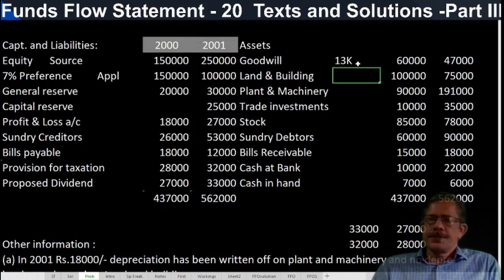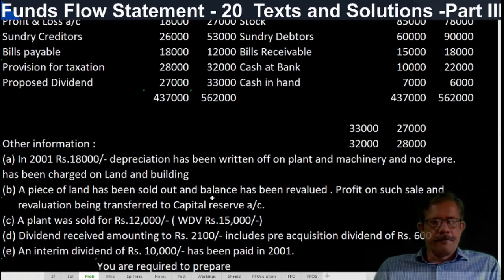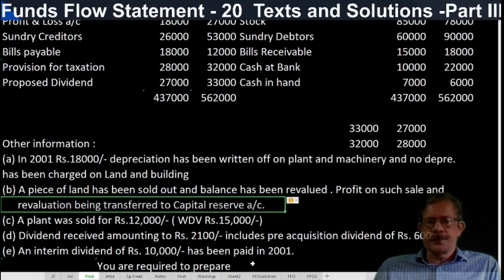Then land and buildings, 1,75,000. Land and buildings has been reduced. So see whether any additional information is there. A piece of land has been sold out and the balance has been revalued. Profit on such a sale and revaluation being transferred to capital reserve.